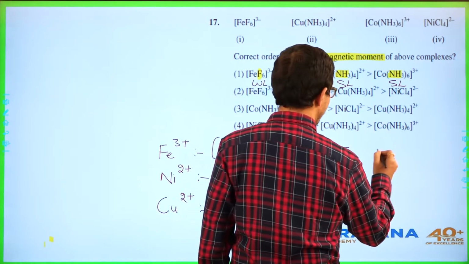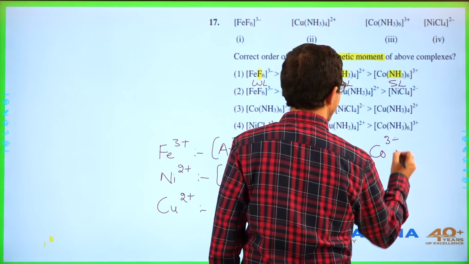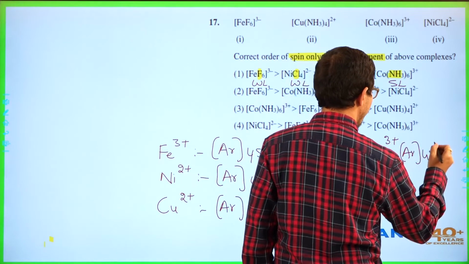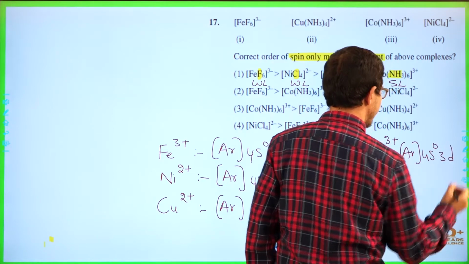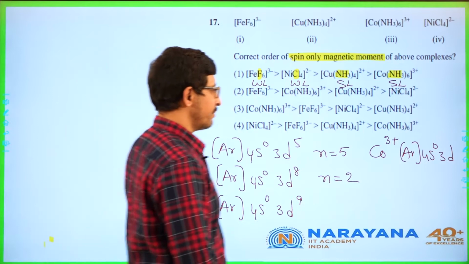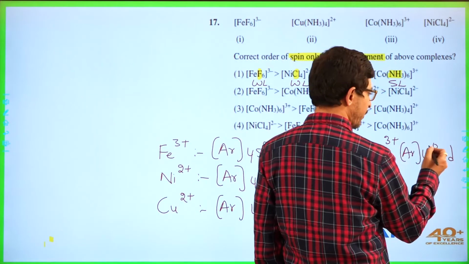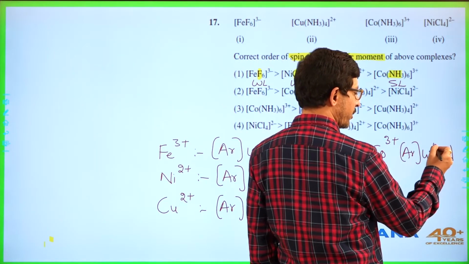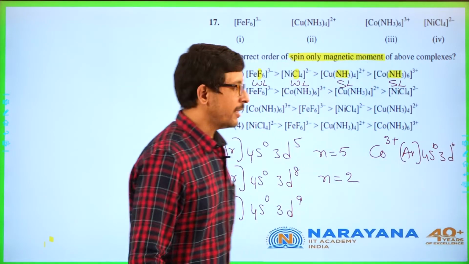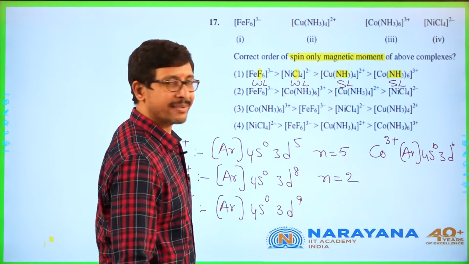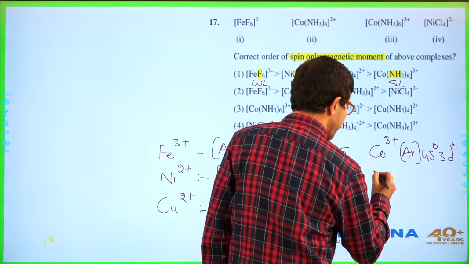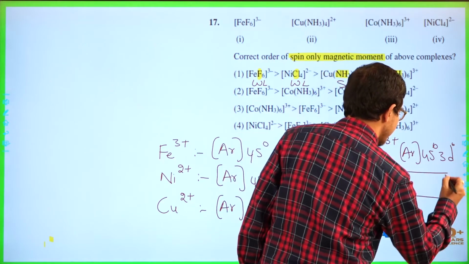Next, if you go for cobalt 3 plus, argon 4s0 3d7. So out of 7 here, 2 and 7, so 2 lone and 1, 6. 3d6. So those electrons will get paired. So 3d6 means I am going to write 3d6 in this manner.